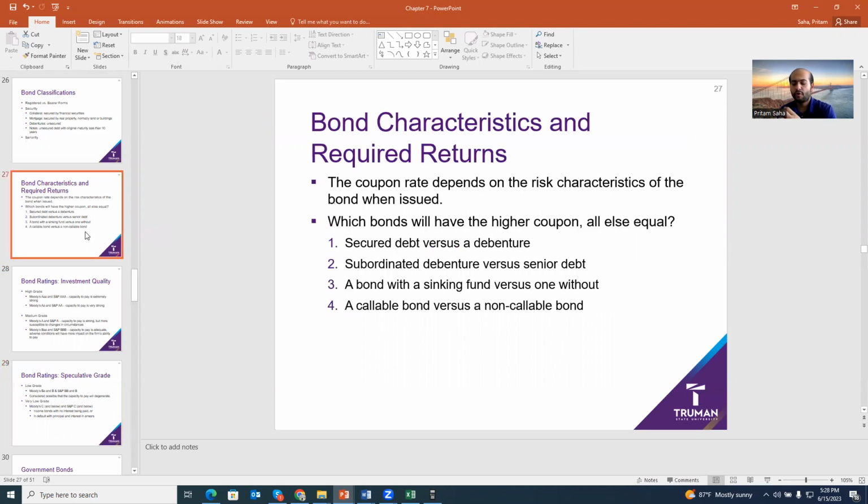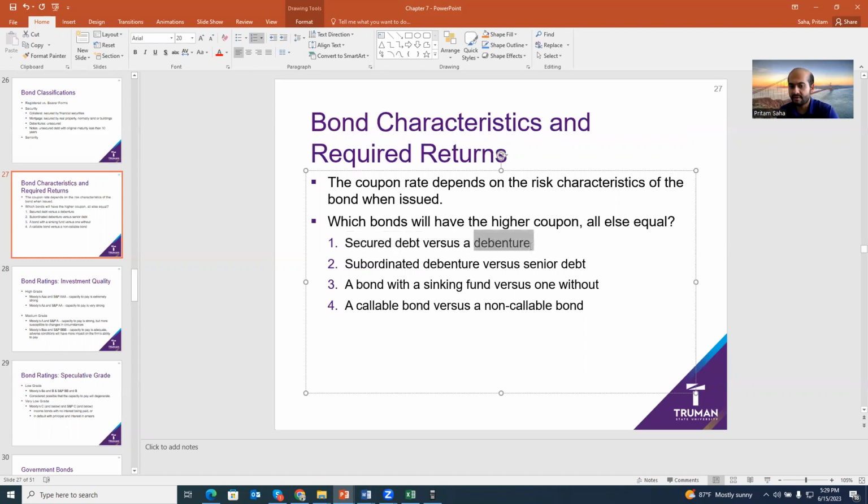In that case, when you're talking about different classification of bonds, we should understand the type of bond that should have higher coupon. So if the bond is secured, means backed by asset, lower risk. This type of bond should have lower coupon than debenture.